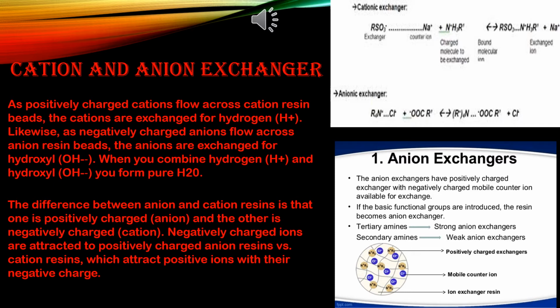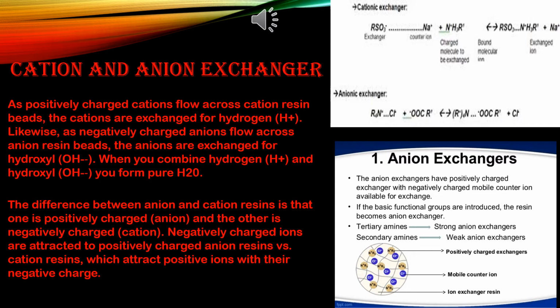Reaction in anion exchanger: RNH3OH. Remember this: above N you have to give a plus sign and OH minus. Plus HCl equals RNH3 plus Cl minus plus H2O. Please give this plus minus sign because here it is completely in the ionic stage, that's why you have to show it like this.